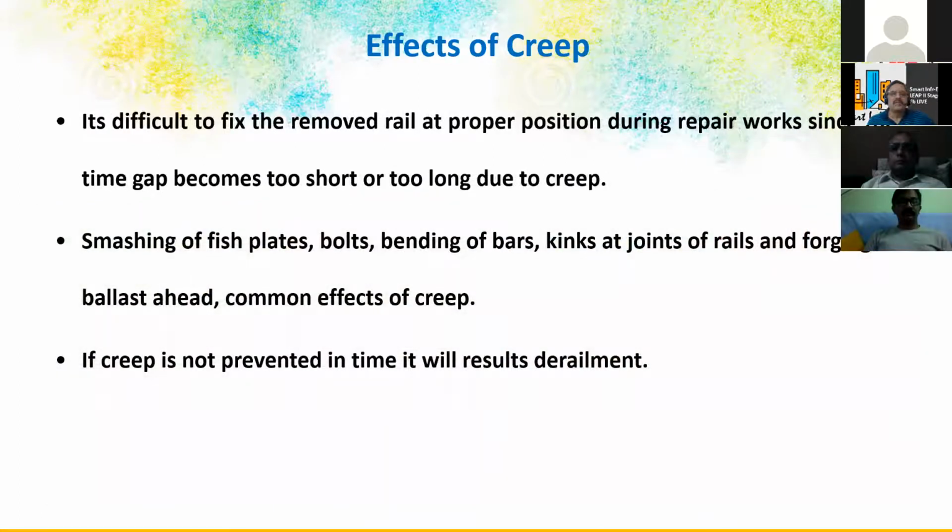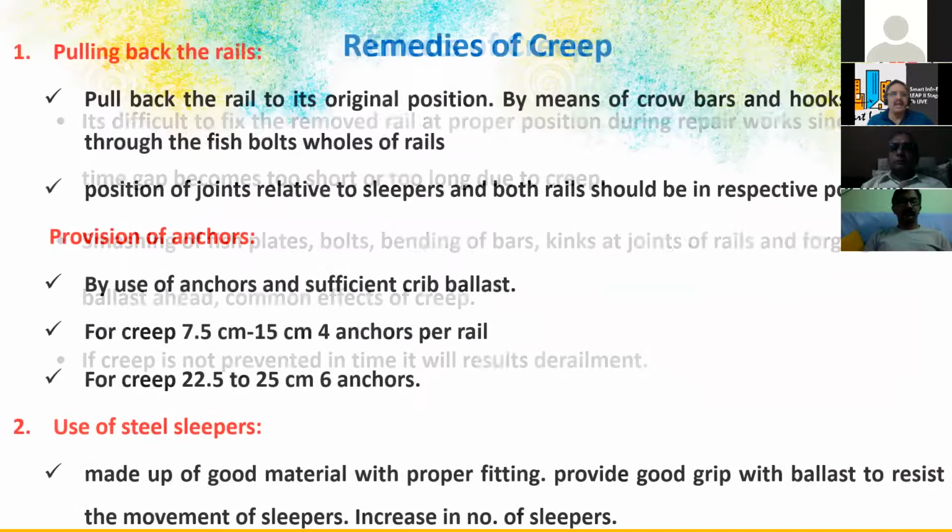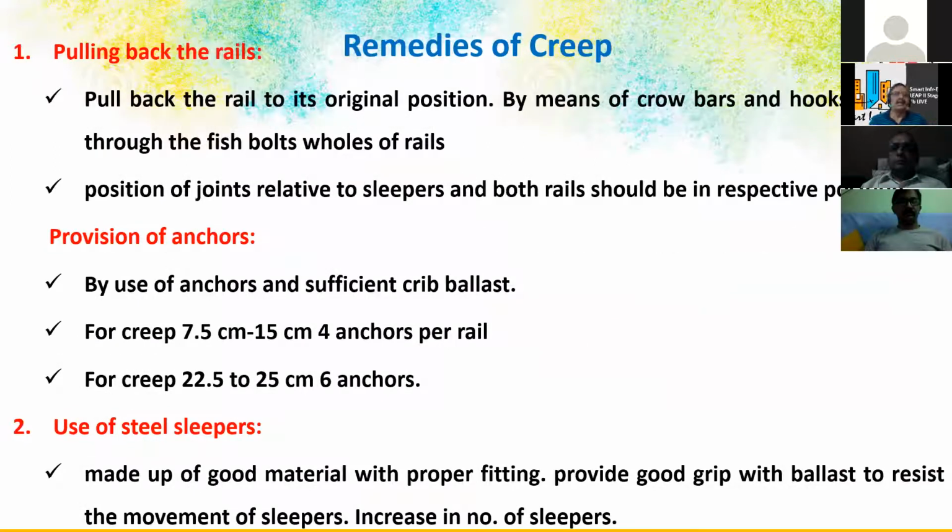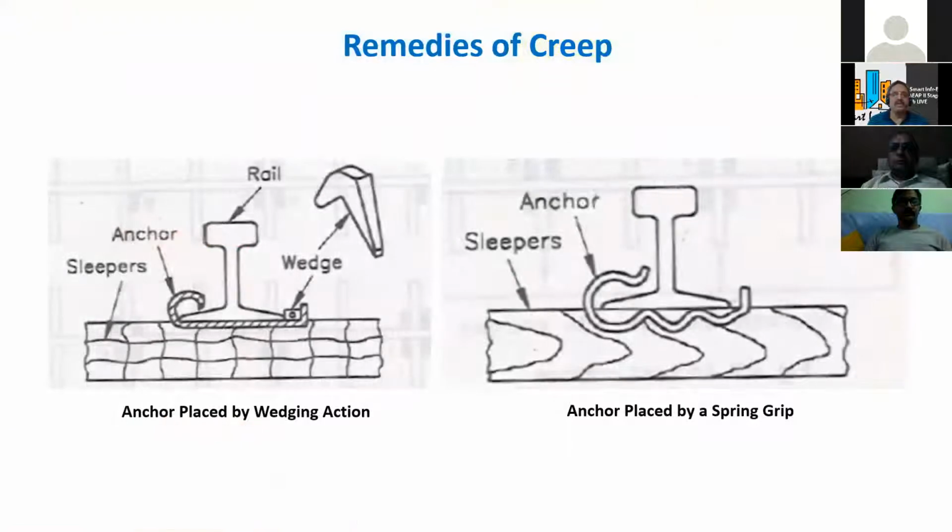So there is smashing of fish plates, bolts, bending of bars, kinks at the joints. These have to be inspected periodically and checked. And pulling back the rails and the provision of anchors, we have to change these rails and provide the anchors properly, 4 anchors per rail for creep, and for heavier creep we have to have 6 anchors. And use of steel sleepers is also one of the solutions actually.